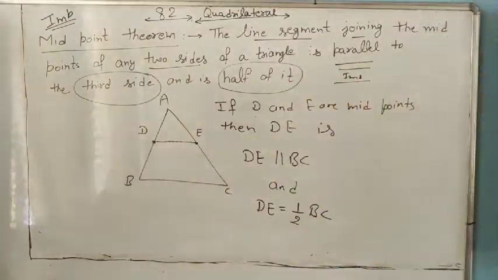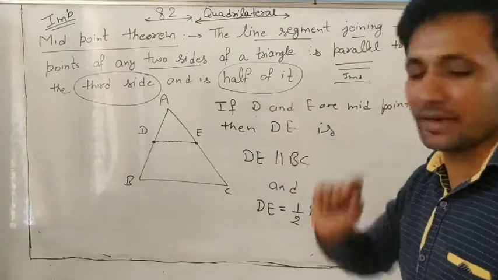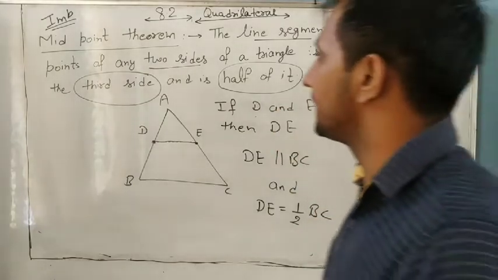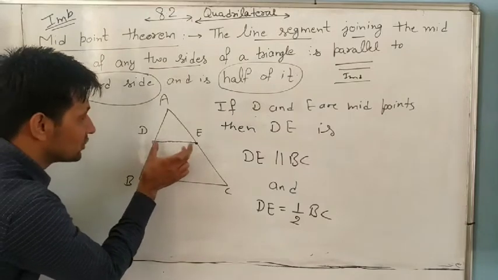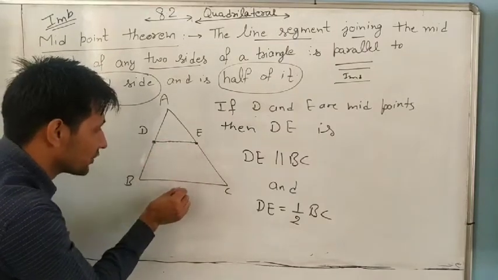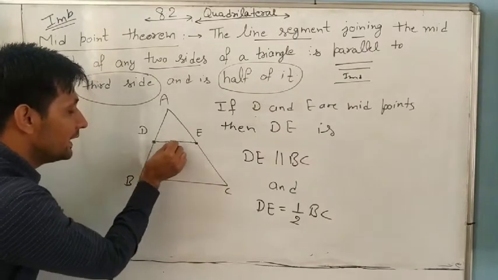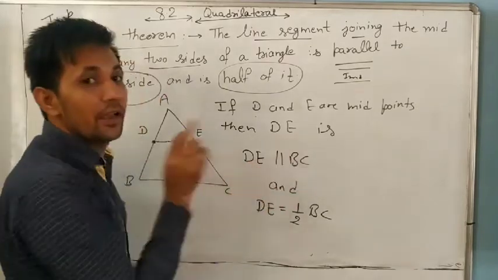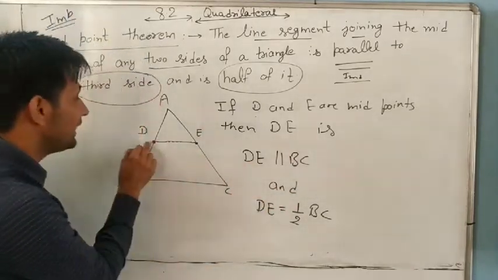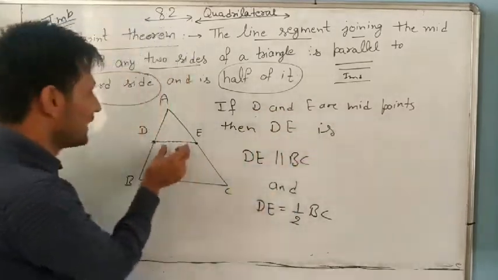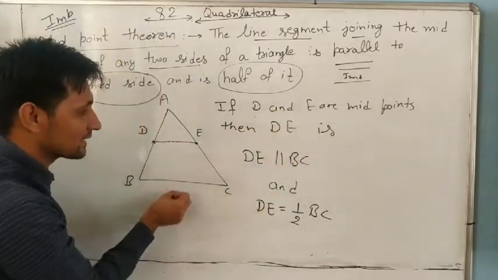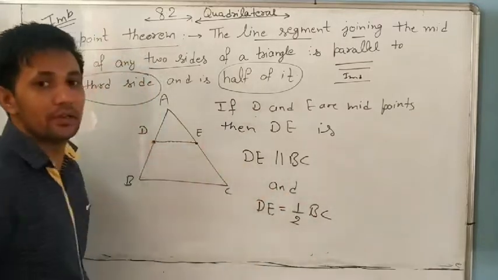What is the midpoint theorem? A line segment joining the midpoints is always parallel, DE parallel to BC. In what case? If D and E are midpoints, then the line segment is parallel to the third side and also half of it. Understand or not?